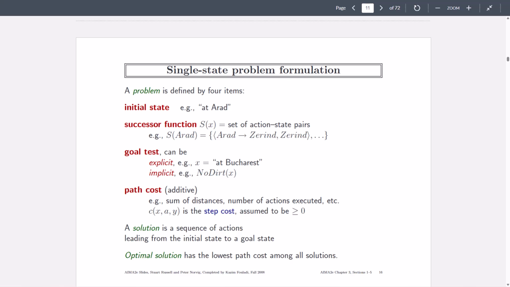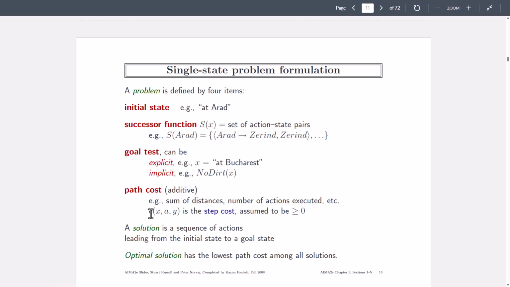The step costs are denoted by c(x, a, y), which means that for taking an action a in state x, we reach y. So the solution is a sequence of actions that takes the agent from the initial state to a goal state. And the optimal solution is the one with the lowest path cost.